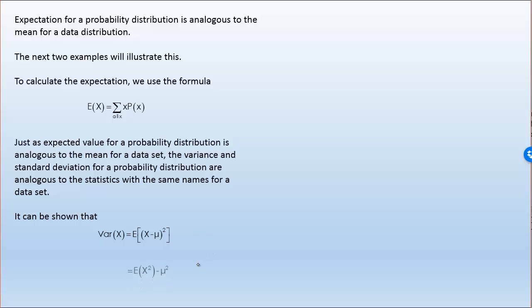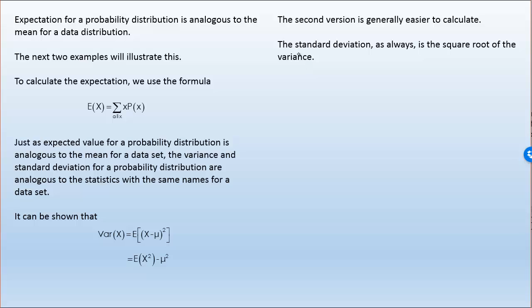This can be rearranged to the expectation of X squared, take away mu squared, and the second version is generally easier to calculate, as we'll see. The standard deviation, as always, is the square root of the variance.